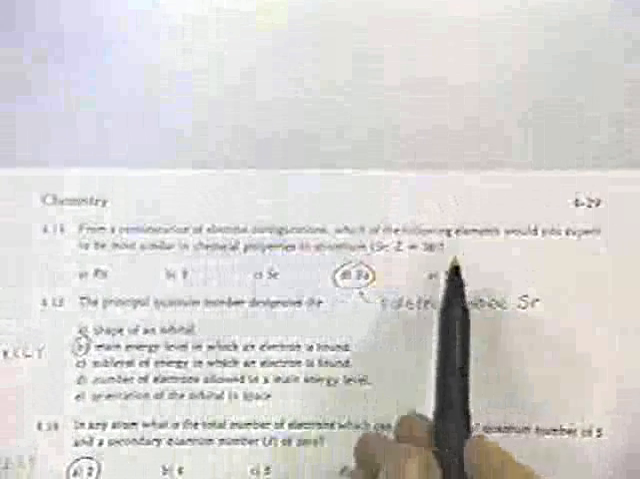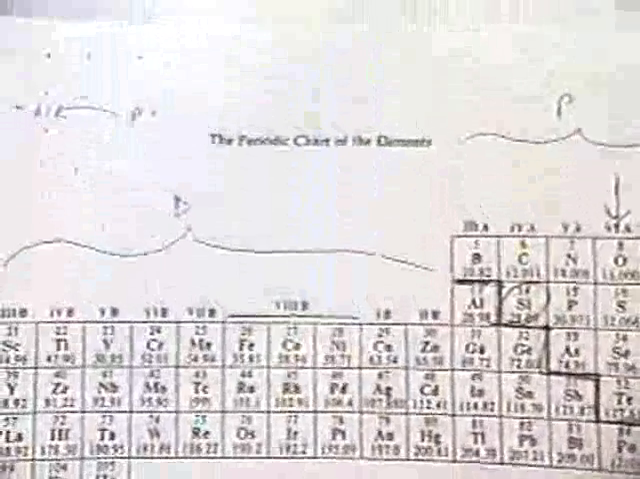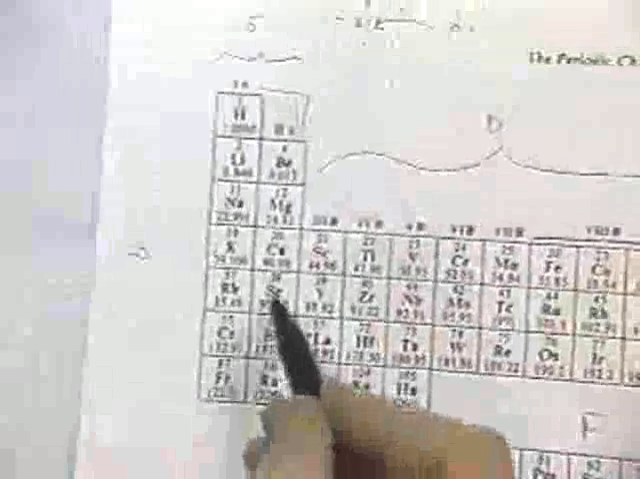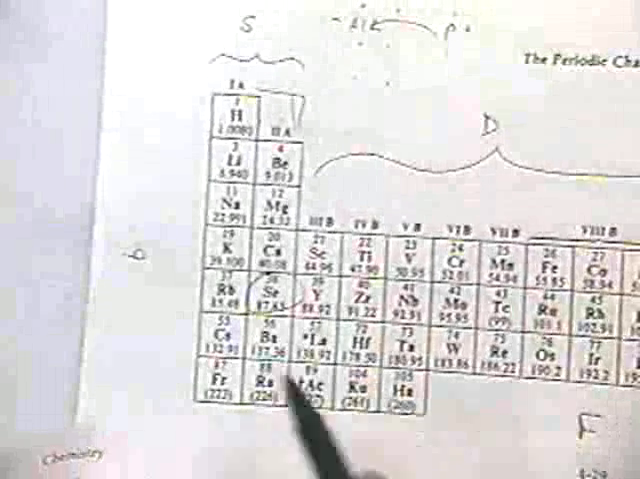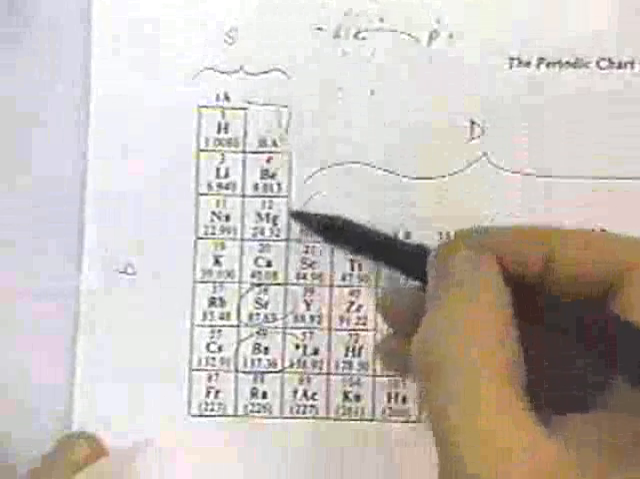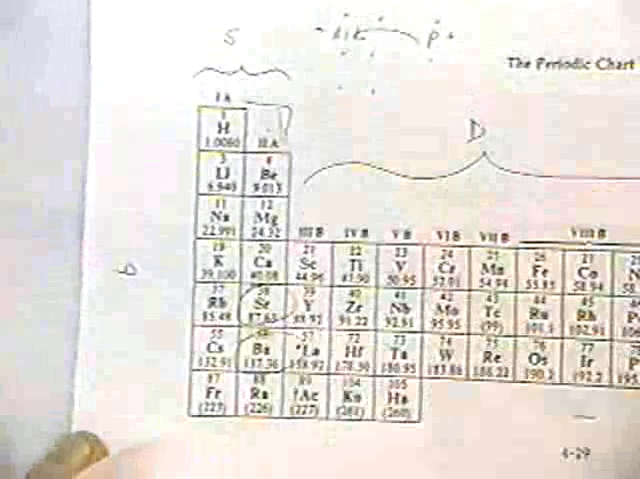Okay, this next question is, by considering electron configurations, what's the most similar to strontium, atomic Sr? Right, so here's a periodic table. Let's see if I can find it. Here it is over here. There's strontium, and notice that barium is right underneath it. So remember that things in a column have similar properties, so you'd expect barium to be very similar to strontium.